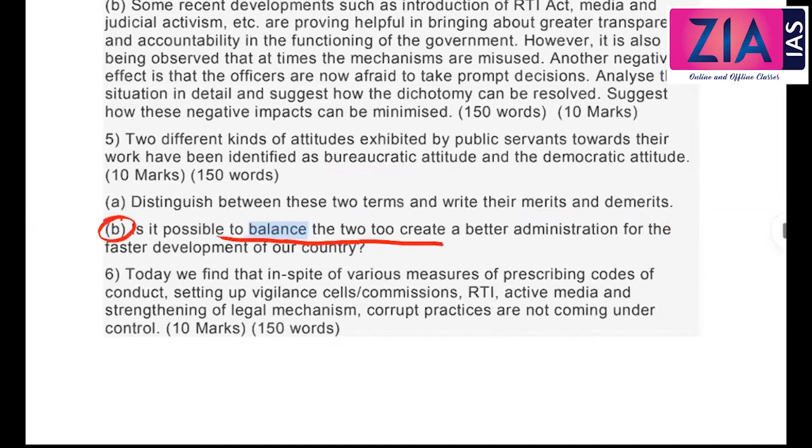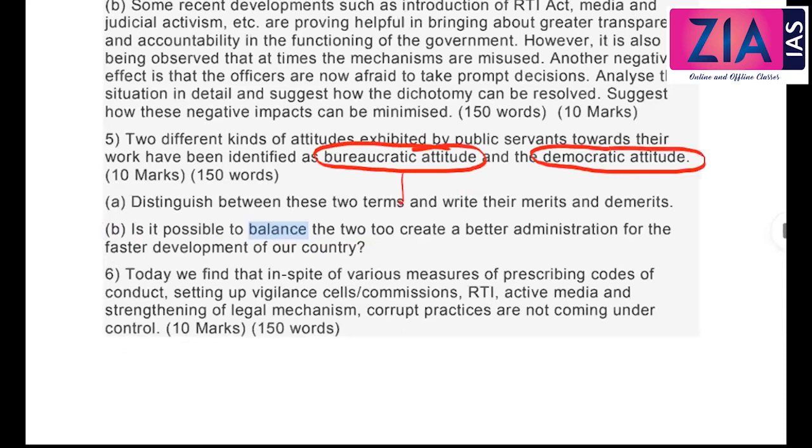So you can answer by saying, bring some code of ethics, right? Sensitizing people, not only people, the civil servants also. And promote innovative measures, out of the box thinking. So what we need is, you should not stick to a completely bureaucratic attitude or a completely democratic attitude. There are advantages here, there are advantages here. So, as we have discussed before, we need to go for the golden mean.